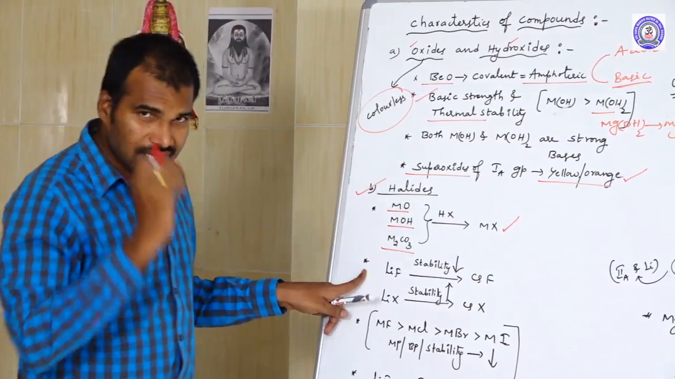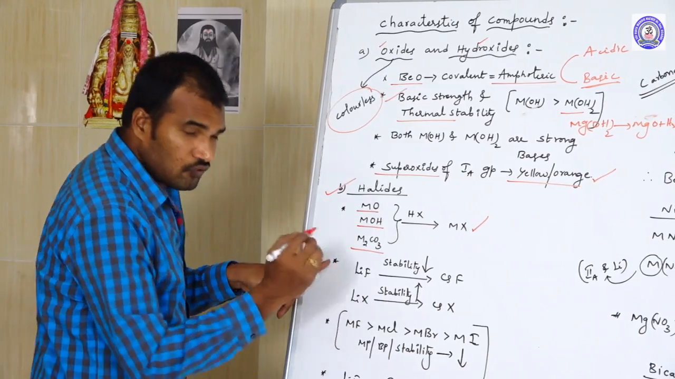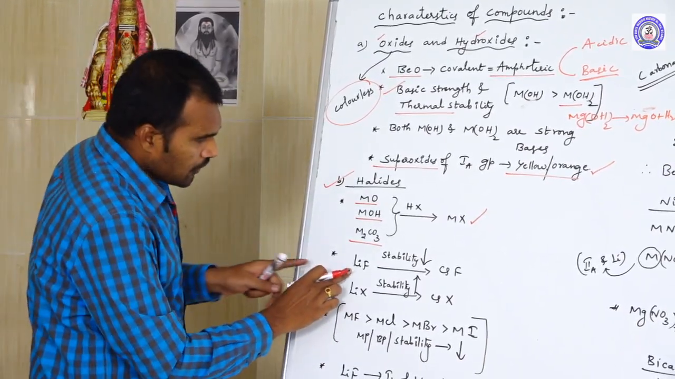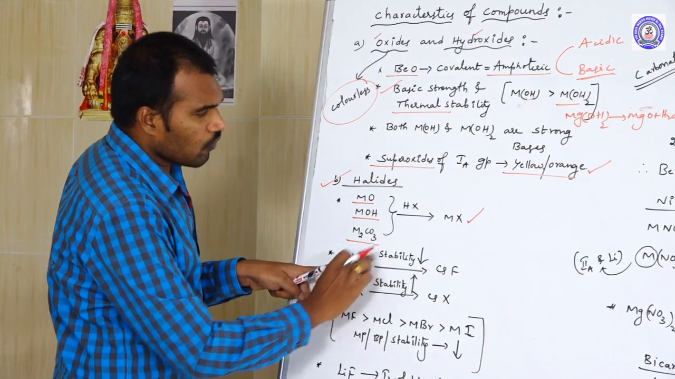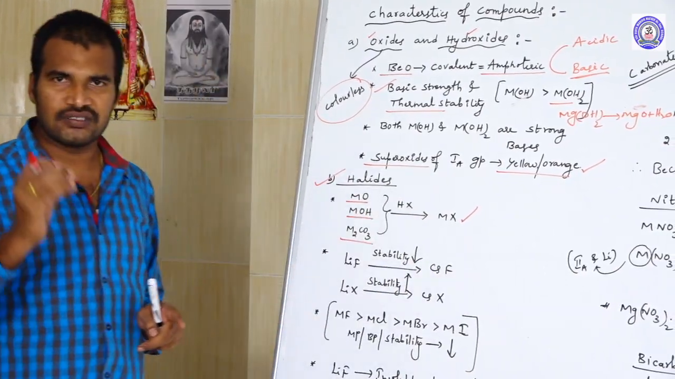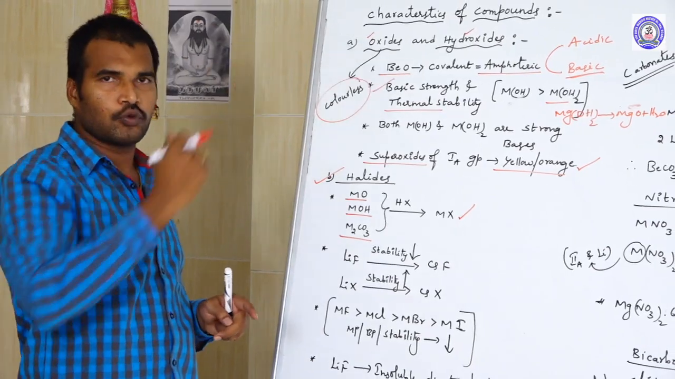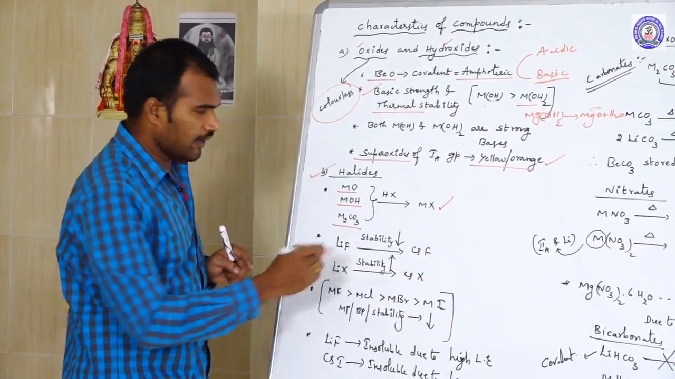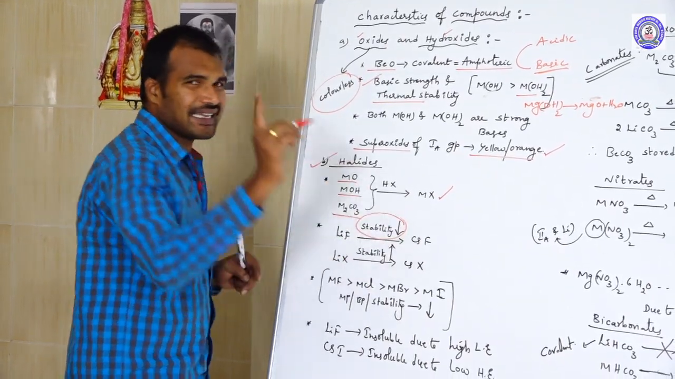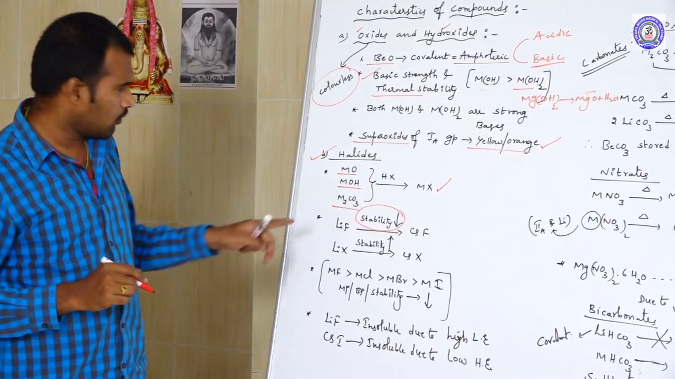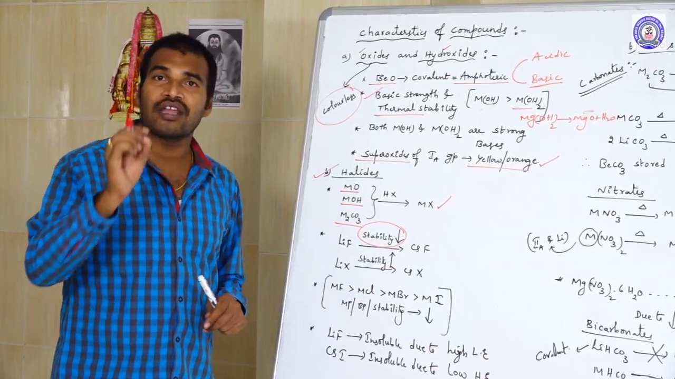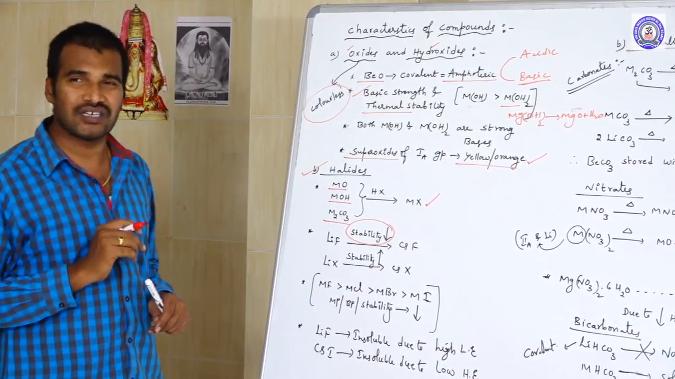Next one, an important point is that if you see the halides of the 1A group elements, when you go from lithium fluoride to cesium fluoride, that means fluorides of the 1A group from top to bottom, the stability decreases. Very important. When you go from lithium fluoride to cesium fluoride, the stability decreases. What is the reason?